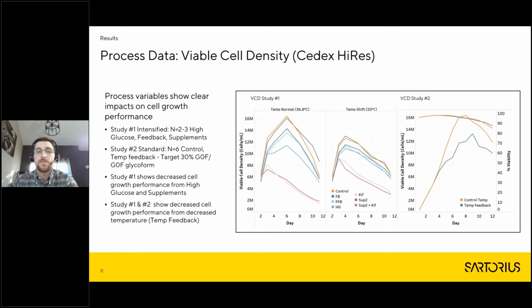On the right, we actually have the final plot, which is the VCD plot for study 2. So again, this was an N of 6, so just 6 control reactors, and then 6 reactors in culture station 2 that had their temperature modulated depending on the glycosylation profile. You can see that the temperature modulation was down in this case, so cooler reactors. So that did decrease cell growth performance in those cooler reactors as well.